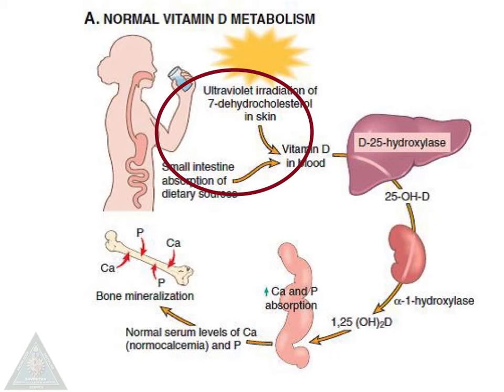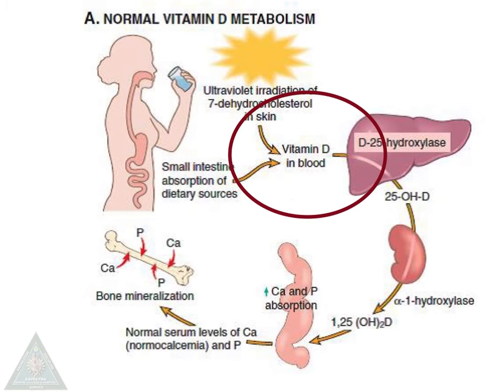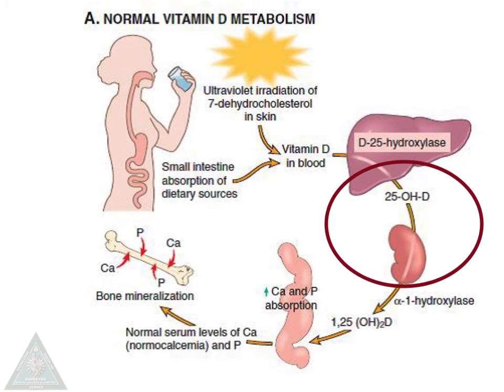In our skin we have 7-dehydrocholesterol, which can be converted into vitamin D, or vitamin D3, or cholecalciferol, by means of imbibition of ultraviolet radiation. Vitamin D can also be absorbed from the small intestine from dietary sources. Now this vitamin D in blood will be converted by means of the D25 hydroxylase into 25-hydroxy cholecalciferol.